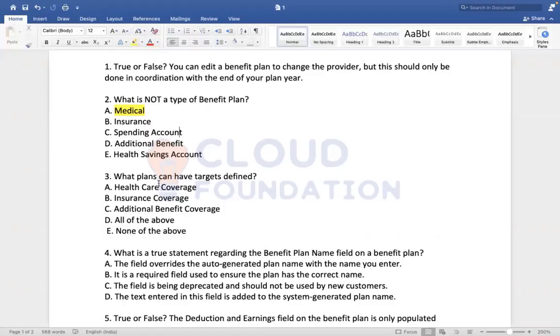Good. That's correct. Dependents. So who are all the dependents? Any examples? Okay, dependents is correct. For which plans can we include dependents? Healthcare plans, insurance coverage, additional benefit plans. Correct. Exactly. Healthcare coverage, insurance coverage, even additional benefit coverage. Earlier we didn't have much additional benefit, only insurance and healthcare. Now Workday has enhanced it. Good one. So you're able to give the answer.